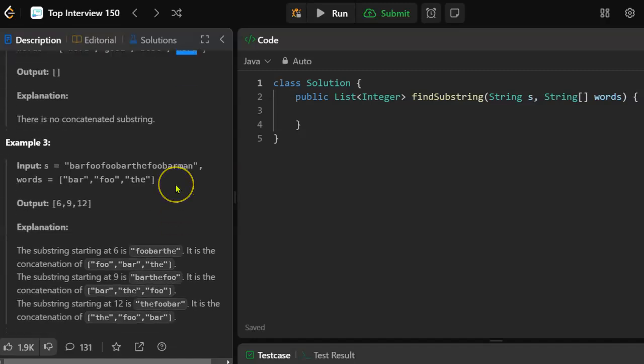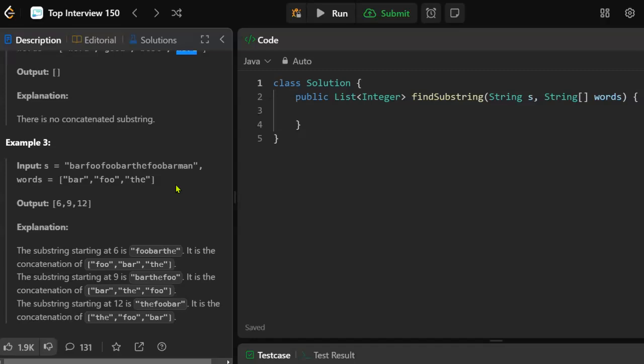This one is bar, foo, the. Even with just three words, there would be 6 possible permutations of those words. So a bad way to do this would be to compute all the permutations and then look for them.